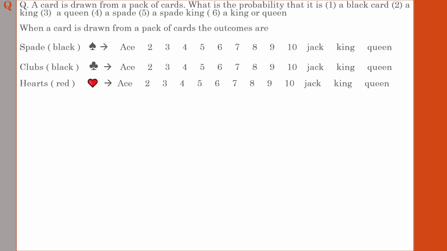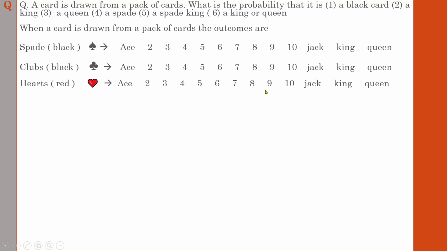After that, the third one is represented by hearts. Hearts will be in red color. See, just like a red lovely heart. In the previous two cases you had black signs, here you will have a red sign. It is represented by heart, and it will be red. I hope you are all familiar with the sign, and it also contains the same set just like the previous two sets we have learned.